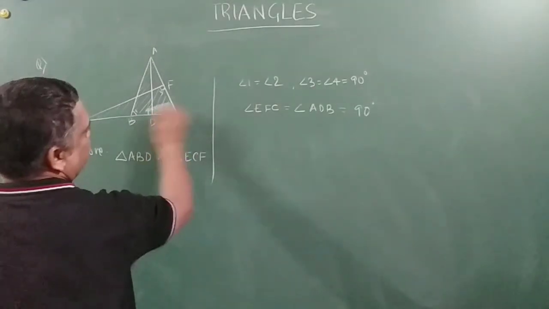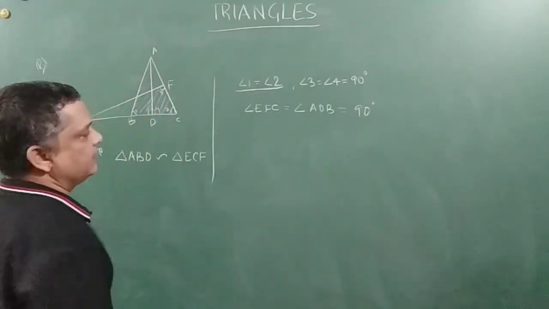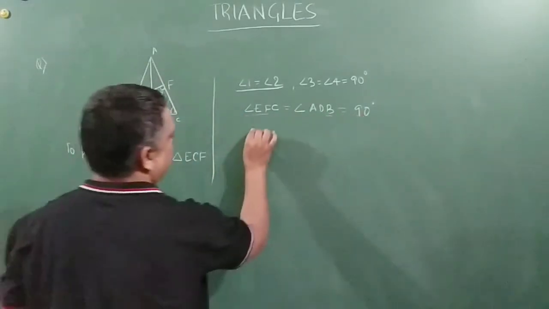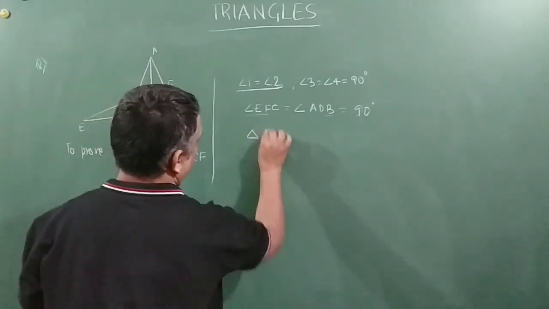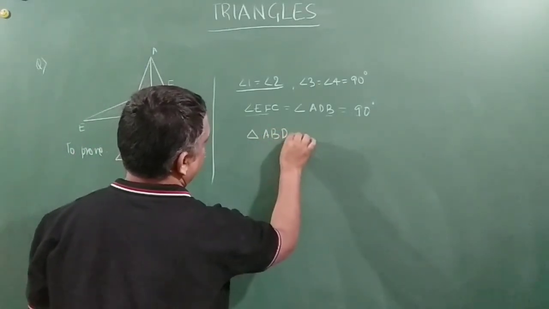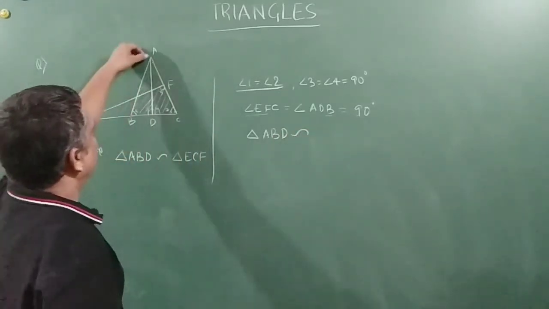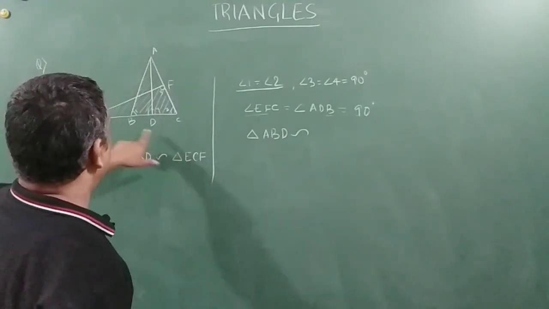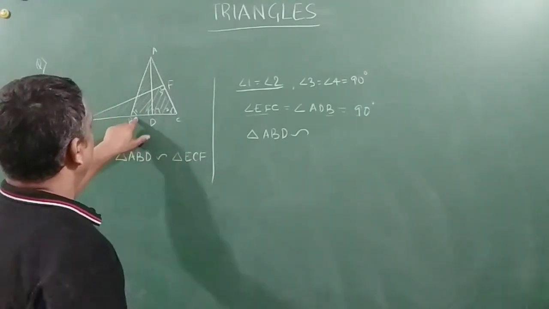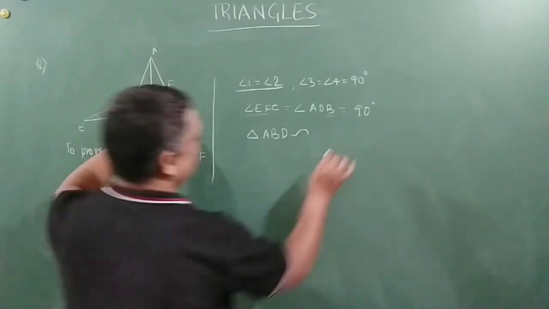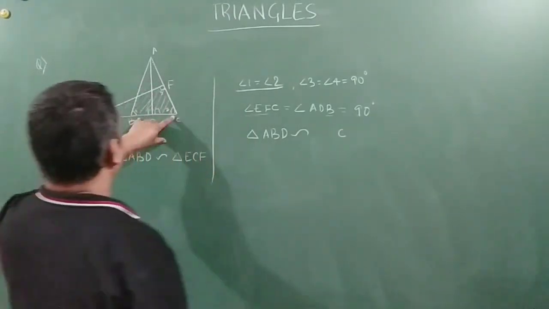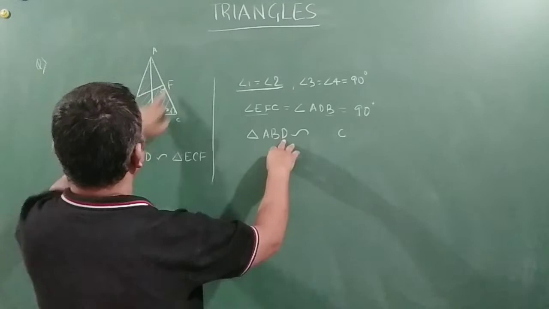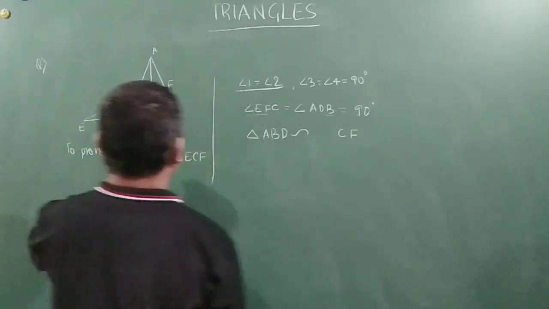So now this angle 1 is equal to angle 2. We have already been given that, right? And these two are 90 degrees. So very well we can write that triangle ABD. So first I have taken A. Let us talk about B first. So B is equal to C, so I'll put C in the center. And then I will put the 90 degrees one. 90 degrees D here, so 90 degrees F here. Right, so E.